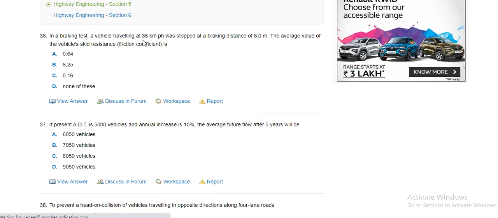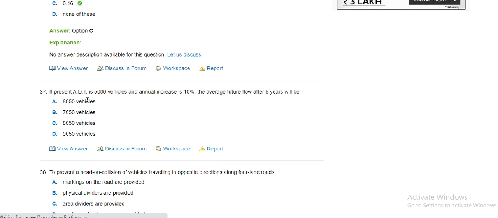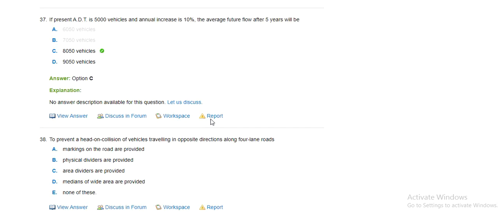In a braking test, a vehicle traveling at 36 km per hour stops after braking 0.8 meter. The average value of skid resistance is 0.64, 6.25, 0.16. 0.16 is the correct answer. The present ADT is 5,000 vehicles with annual increase of 10%. The average future flow after 5 years will be 6050 vehicles, 7050 vehicles, 8050 vehicles.